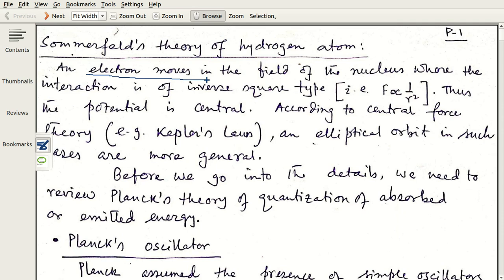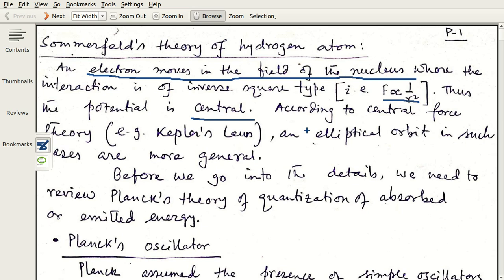According to classical mechanics, the electron moves in the field of the nucleus, that means under Coulomb attraction, and therefore the force is proportional to 1 by r square. The force is directed towards the nucleus, therefore the potential is a central potential and the force is a central force.